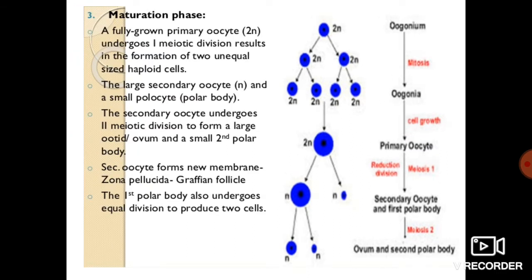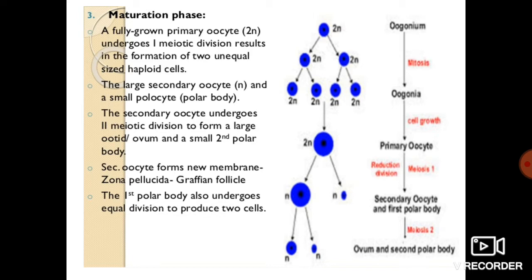Maturation phase. A fully grown primary oocyte, that is 2N, undergoes first meiotic division, resulting in two unequal sized haploid cells. At the end of meiosis 1 we get the large secondary oocyte, that is n, and a small polar body. So two things are formed at the end of meiosis 1.